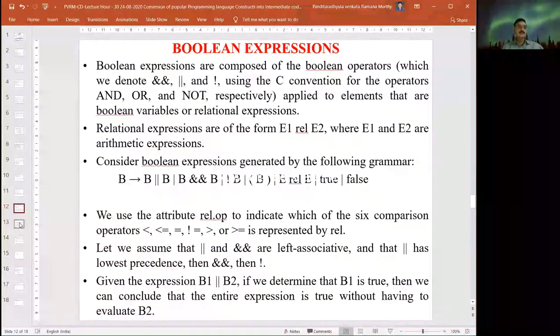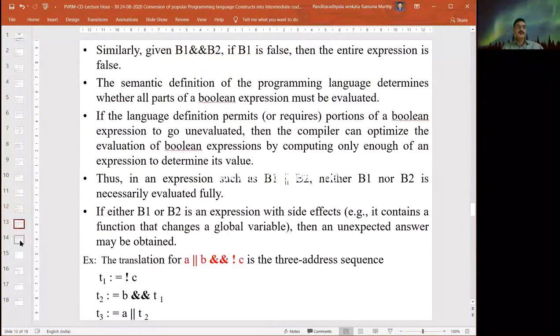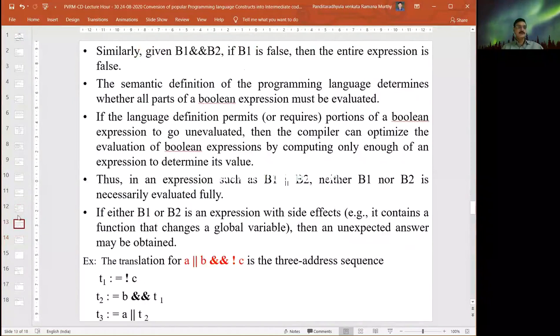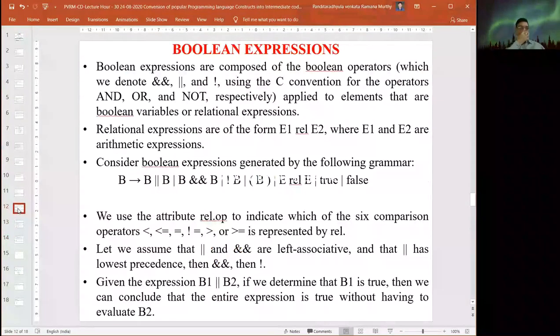Right. So similarly, now we'll see the Boolean expressions, as I indicated above, where you are using the Boolean expressions. Boolean expressions are composed of Boolean operators. We have various Boolean operators.